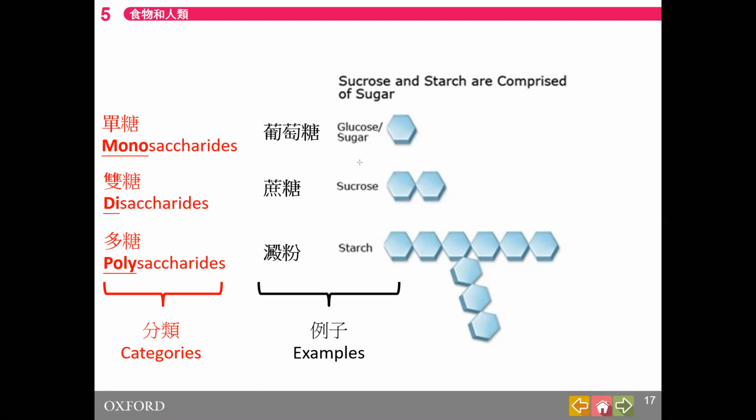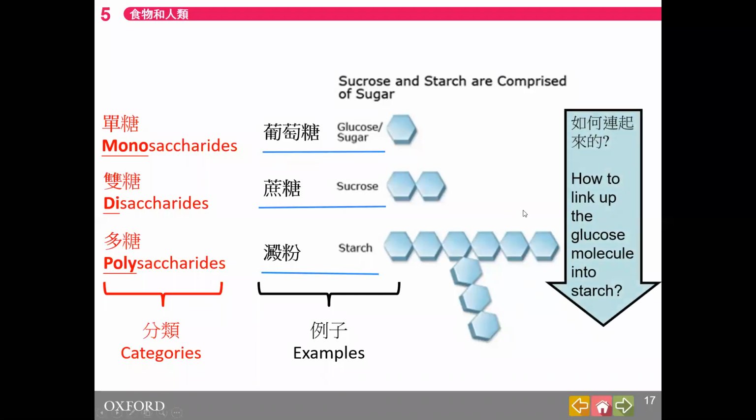So we have some examples. Glucose is a type of monosaccharide, single sugar, 單糖。And sucrose, 蔗糖，你平時食啲砂糖咧就係雙糖嚟㗎啦。Sucrose is the table sugar that you have. And starch is an example of polysaccharide.